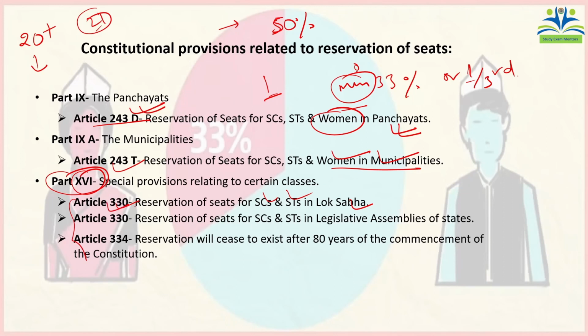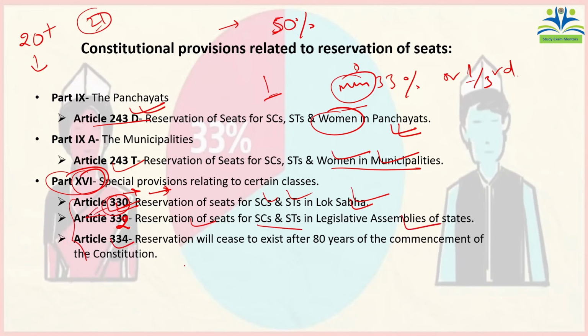What are those articles? Like Article 330 gives a reservation to SCs and STs in Lok Sabha. Why are these articles important? Because this new bill proposes to make amendments in these articles by inserting certain new articles. What are those articles? We will see in the later part. This is 332, I beg your pardon. This gives reservation to SCs and STs in legislative assemblies.